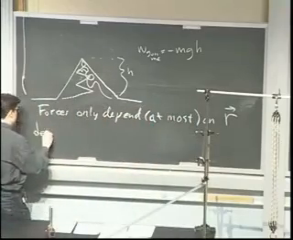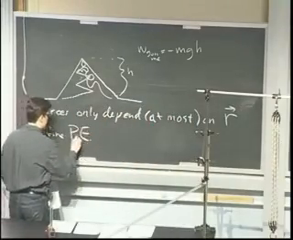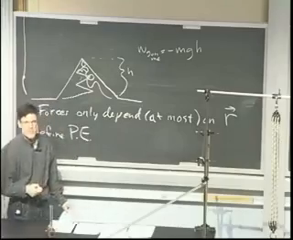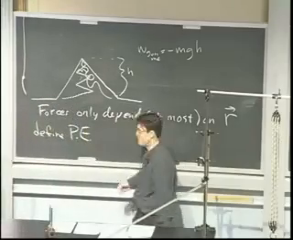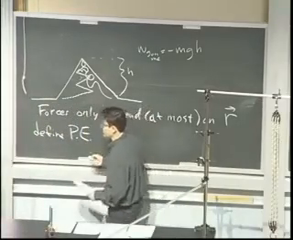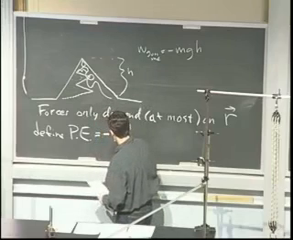You can define a potential energy. I'll write PE, potential energy. The book sometimes uses U, or I think even P sometimes. I tend to write PE because it's easier for me to remember. And what is potential energy? It's just minus the work.